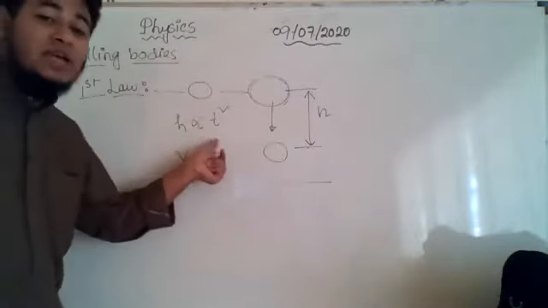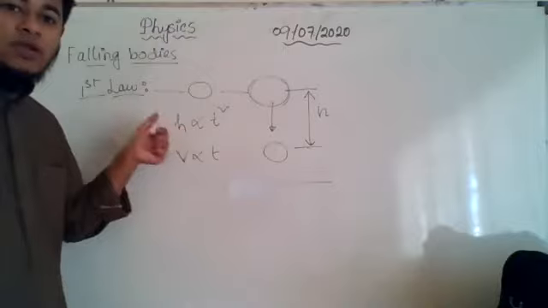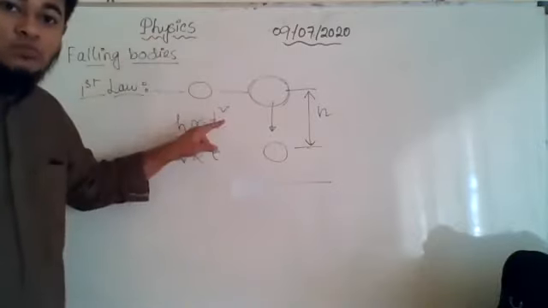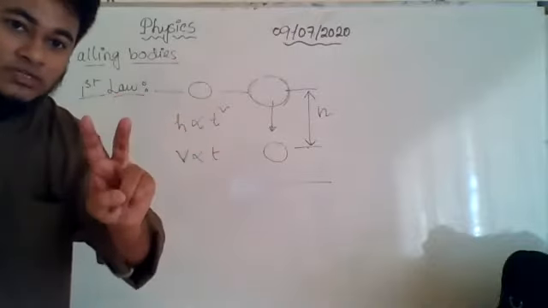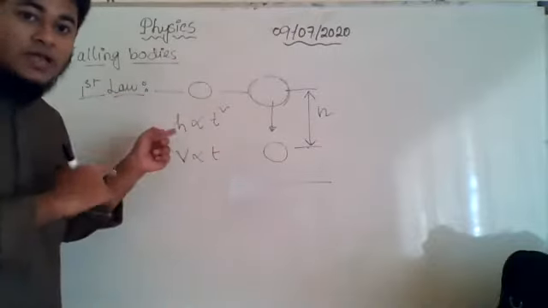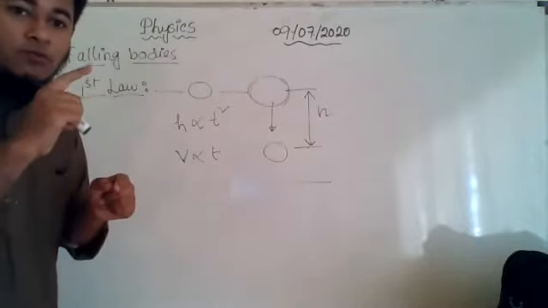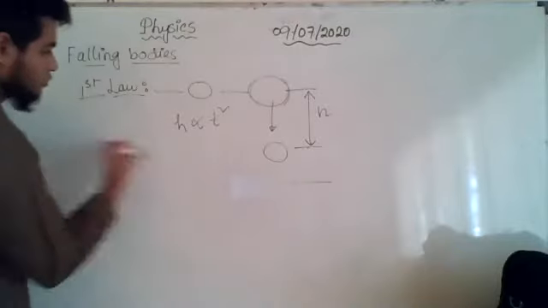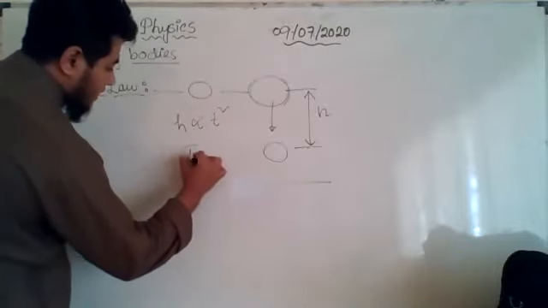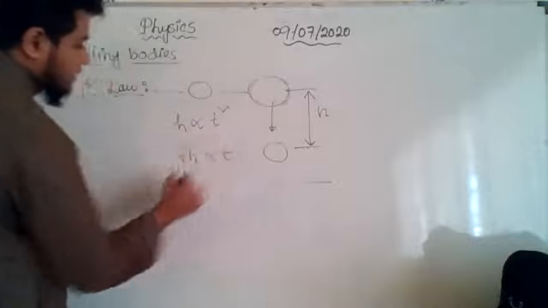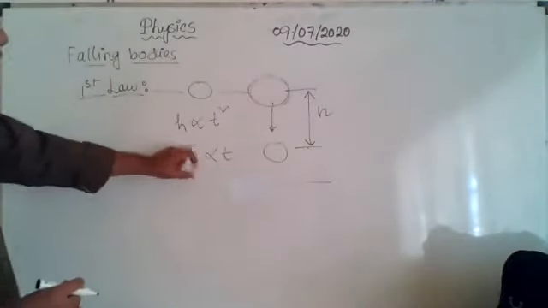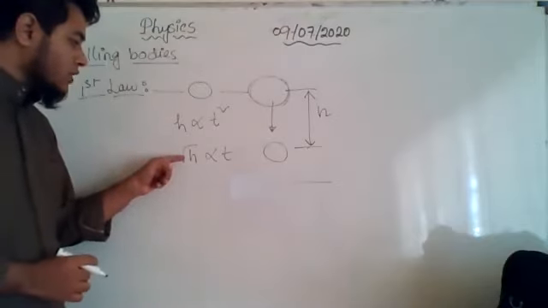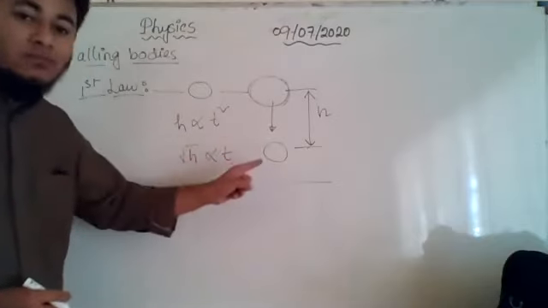If I tell you that the time has become double, then what will happen? Height will become 4 times. But if I tell you the height has become 4 times, then you should be telling me that the time has become twice. Height has become 4 times, square root of 4 will be 2. You can remember it in this way also: if I take the square root on both sides, h is proportional to t. See, I did the square root on both the sides. Now I can say, if the height has become 4 times, then root of 4 is 2. So the time will become 2 times.